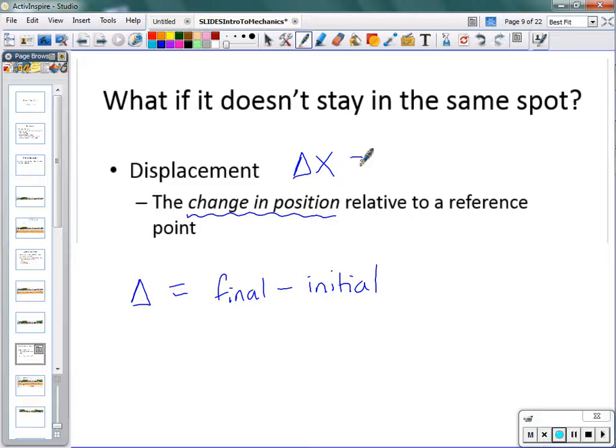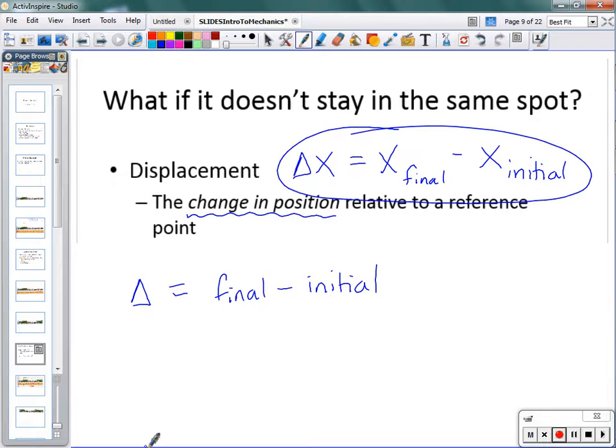And in order to find the change in position, we need to know where on the x-axis it ends up versus where on the x-axis it began. So mathematically, we can describe displacement with this equation.